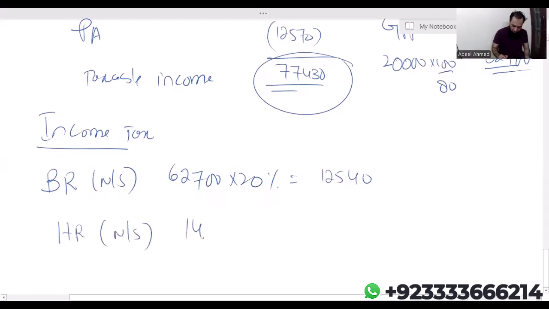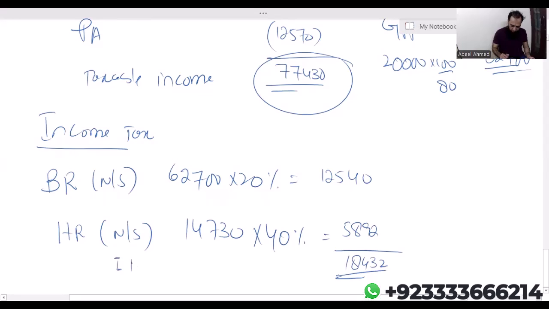Applicable rate is 40%, 5,892. So I'm getting income tax liability 18,432. You have to properly write. Abbreviations are not allowed. Income tax liability 18,432.